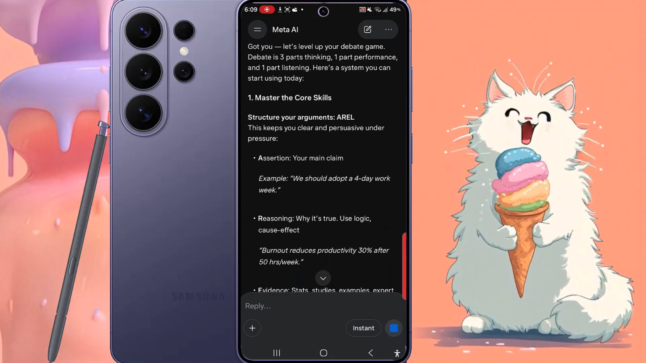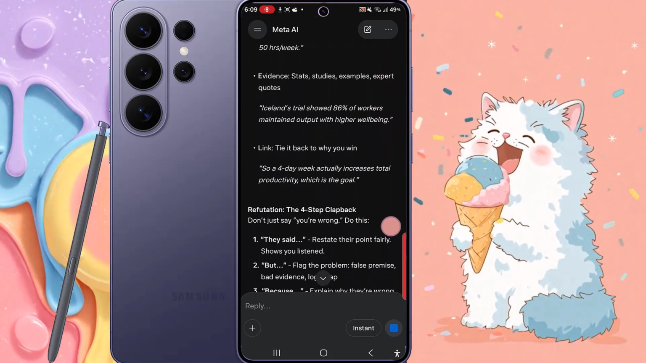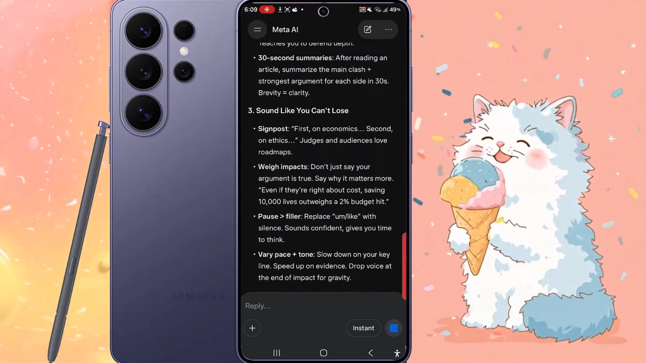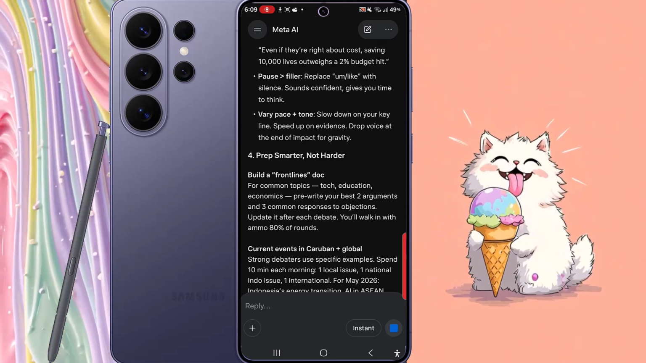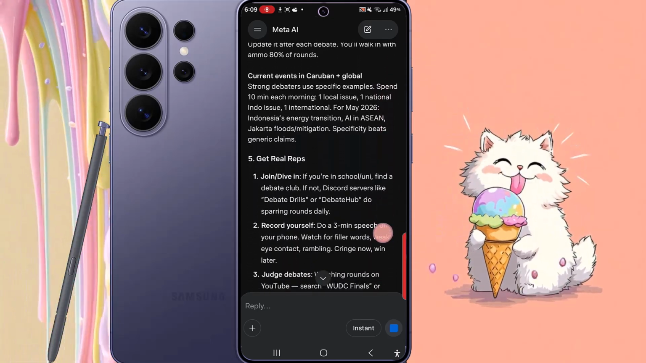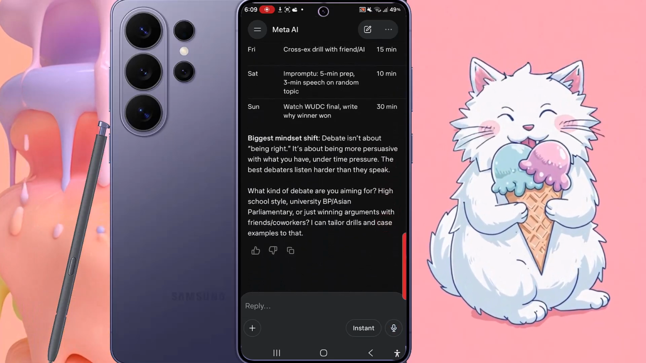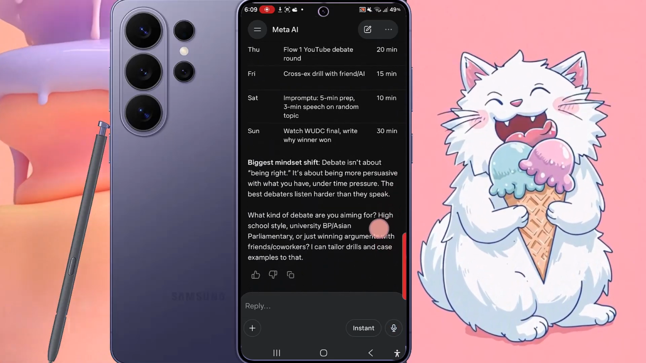You can continue the conversation and practice your responses. This helps you think more clearly and improve your communication skills. And that's how to improve your debate skills using Meta AI on your Samsung Galaxy S26 Ultra.